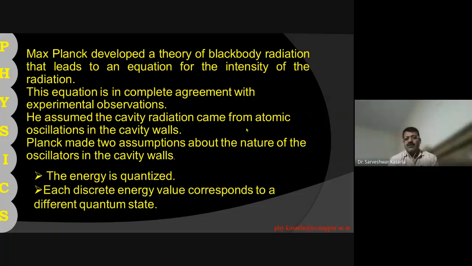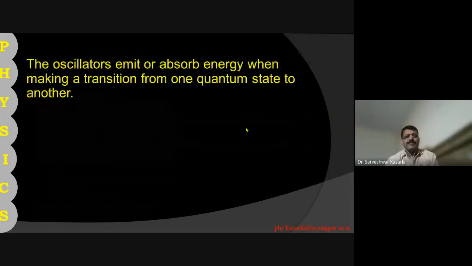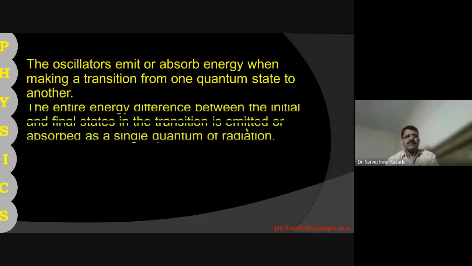We have already seen this type of assumption in Bohr's theory, which also depends on quantum theory. The oscillators emit or absorb energy when making a transition from one quantum state to another. The entire energy difference between the initial and final states in the transition is emitted or absorbed as a single quantum of radiation.